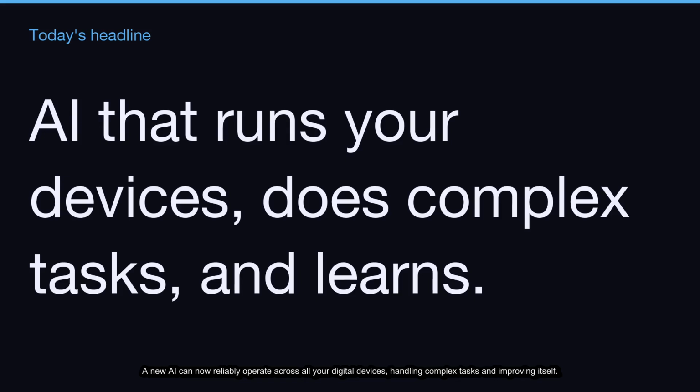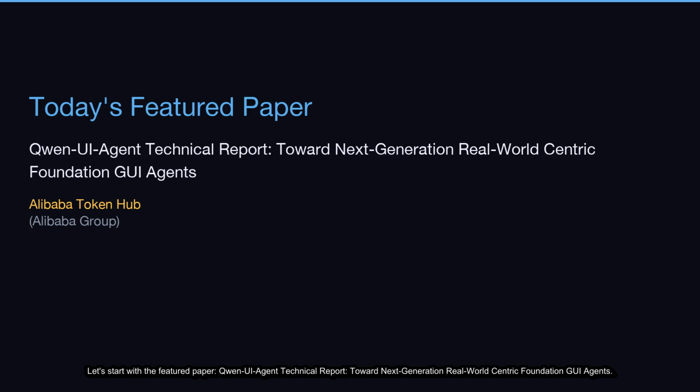A new AI can now reliably operate across all your digital devices, handling complex tasks and improving itself. This could mean your computer and phone become truly autonomous assistants. Let's get into it. Let's start with a featured paper.